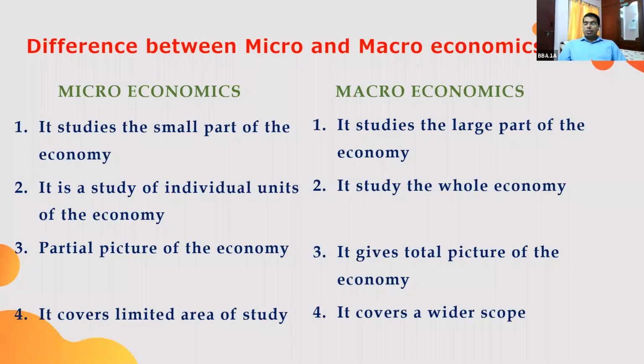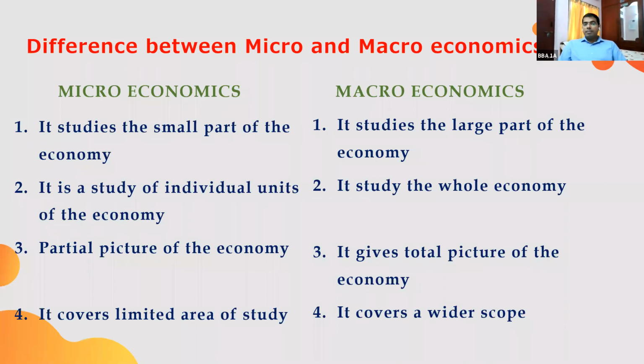Macro. Total consumption of a country. Macro means it studies a large part of the economy. If you want to study the economic behavior of a particular firm, that comes under microeconomics. The second one is that it is a study of individual units of the economy. As I said, there are individual customers, households, a small firm, a producer. These are the individual units of the economy. We are going to study individual units of the economy, but macroeconomics is a study of the whole economy.